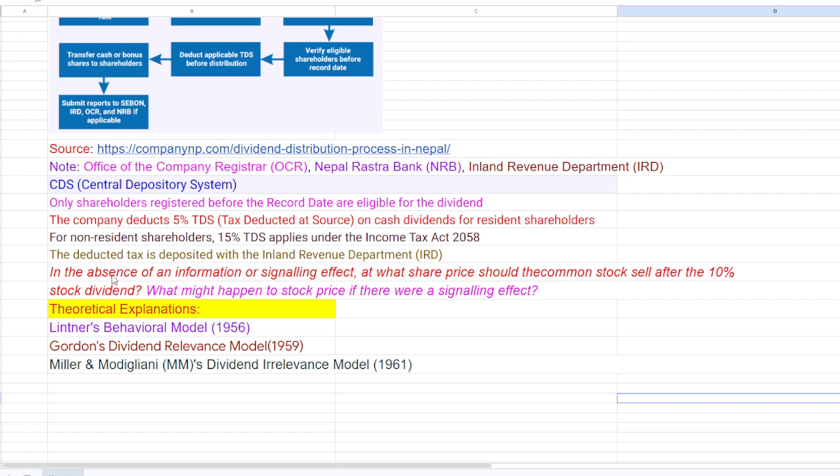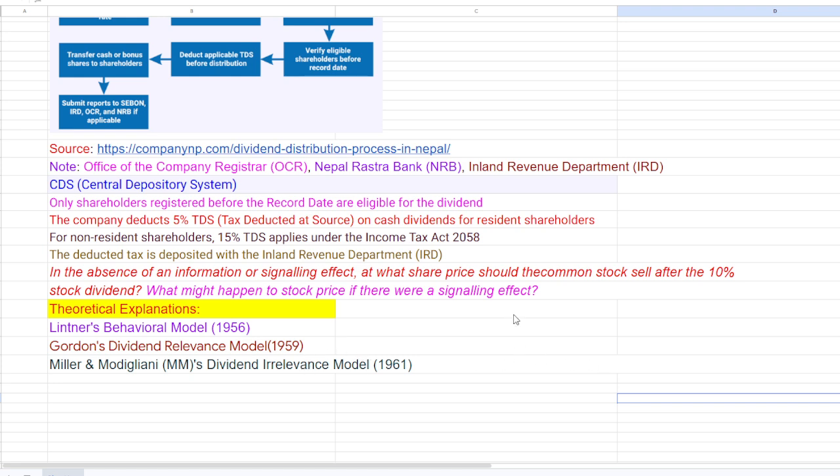If I discuss the absence of information and signaling, we believe that distribution of dividend will not impact the share price. This is the theoretical explanation, the Miller and Modigliani dividend irrelevance hypothesis.